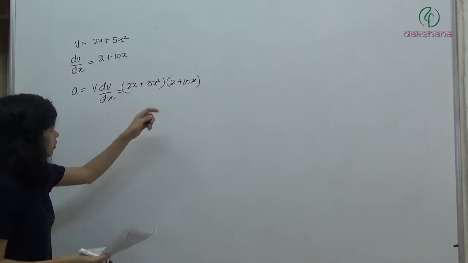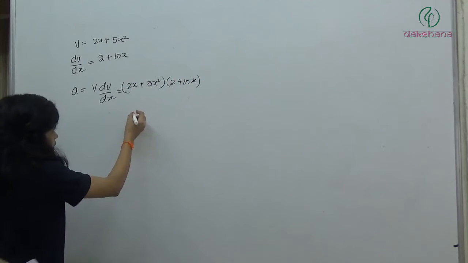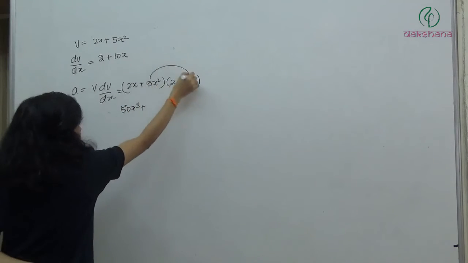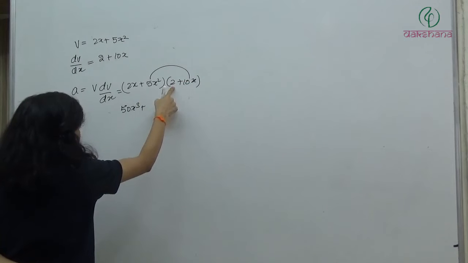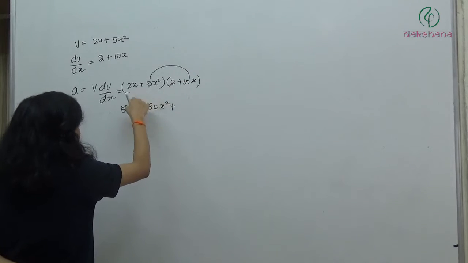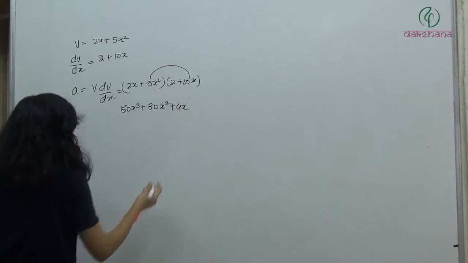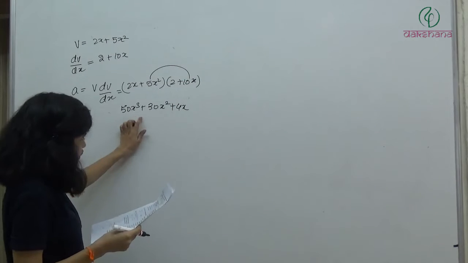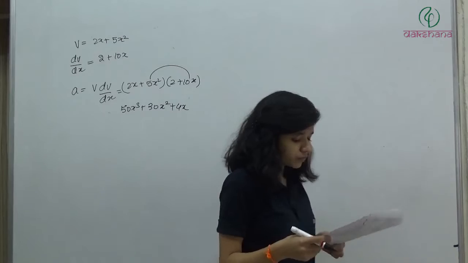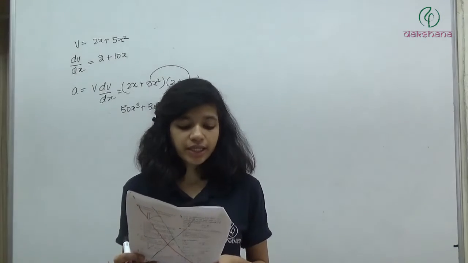If you multiply both the brackets, what will we get? 50x cube है ना, plus 10x square, 20x square, 30x square plus 4x. So a is equal to 50x cube plus 30x square plus 4x. Option 4.